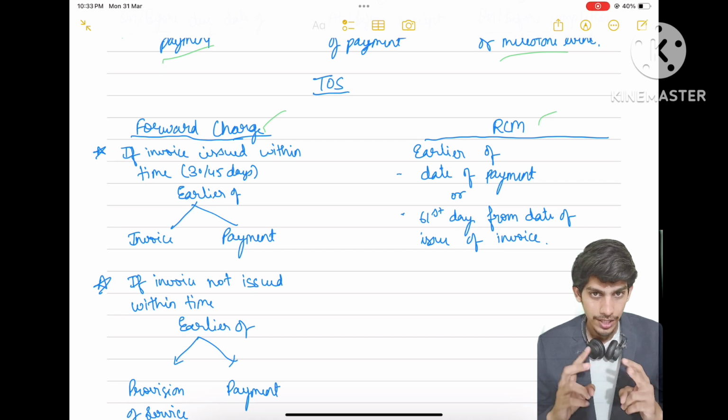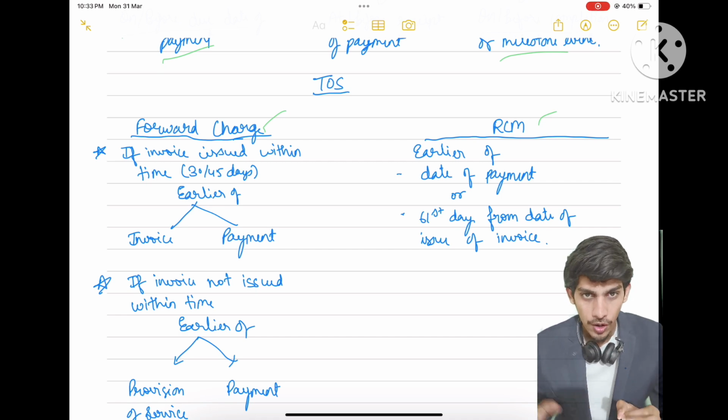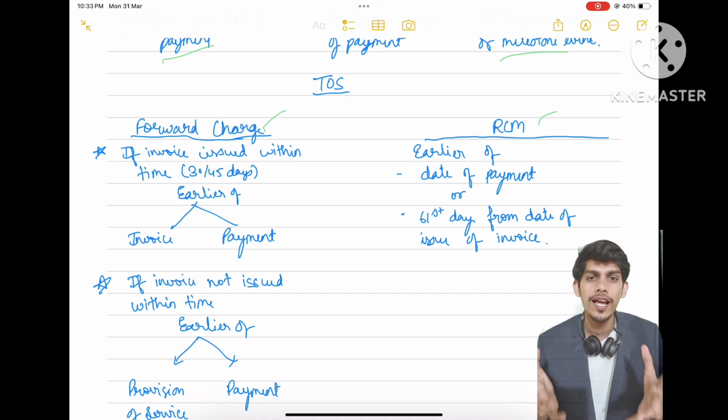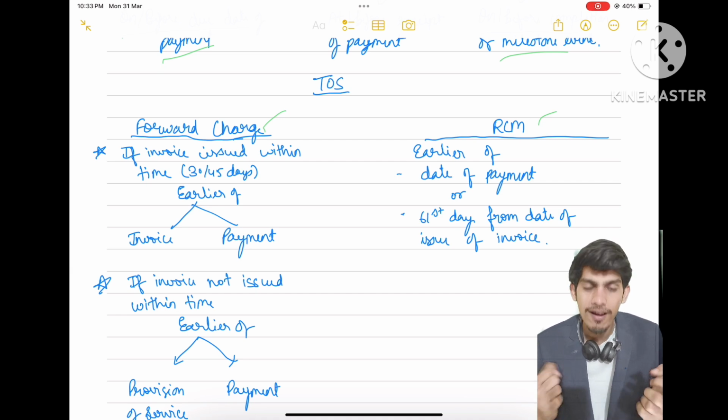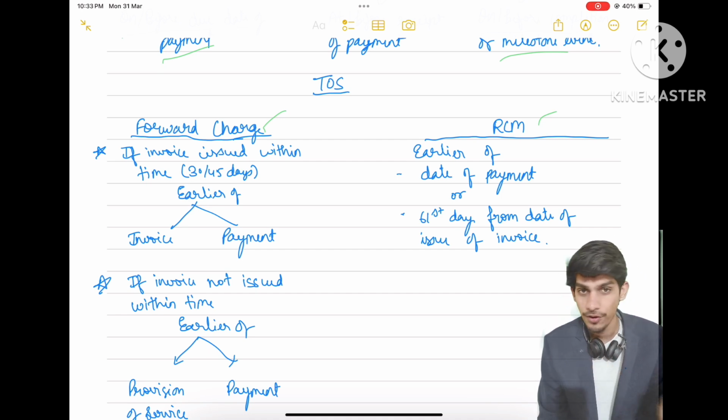Then we are left with just two conditions: invoice or the last date to issue invoice. Because the condition for payment was cancelled by the notification, which says that we do not have to issue invoice for any advance payment received in case of goods only, not services. That notification does not apply in case of services.